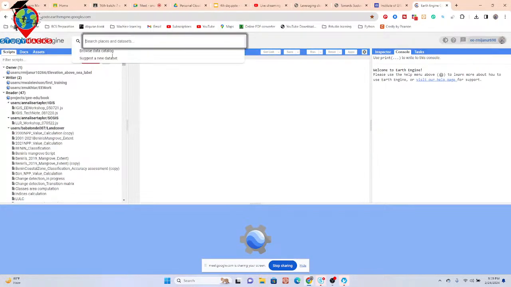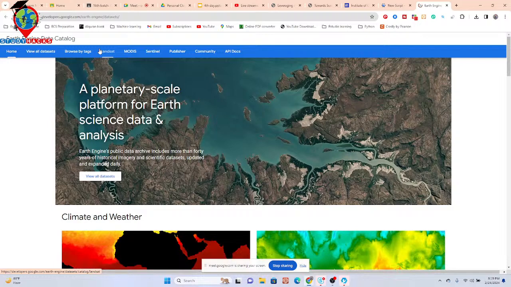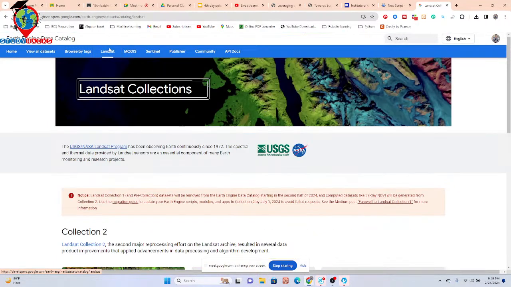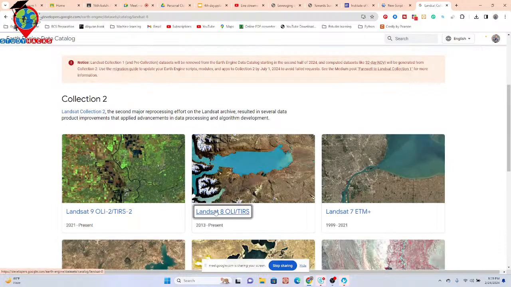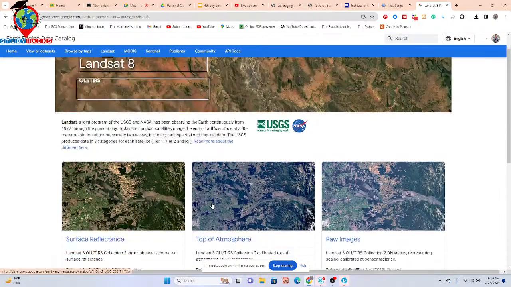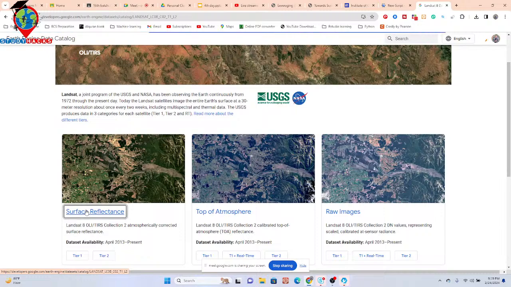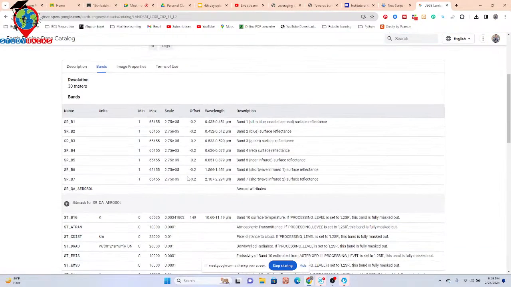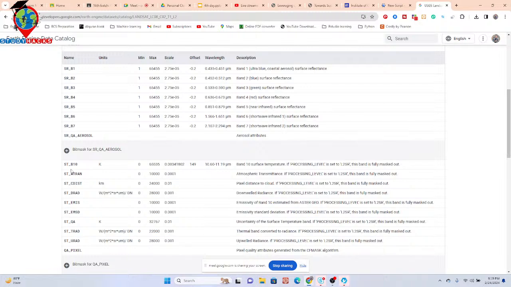I want to open my data set. This time we are working with Landsat imagery. Mainly Landsat surface reflectance satellite imagery is used to monitor the LST, or land surface temperature. So here you can see, suppose I am using Landsat 8 surface reflectance. Here we can easily find one kind of band. This band is called ST_B10, you can see. Okay, band 10 surface temperature. So basically we use this band and then easily monitor the LST.